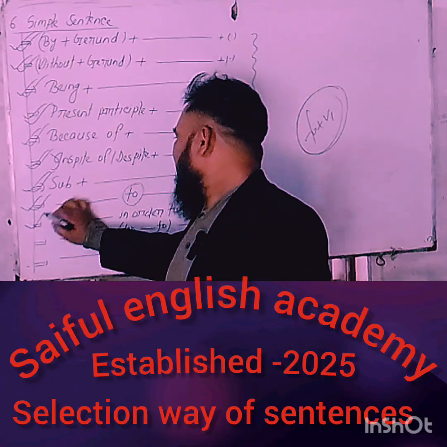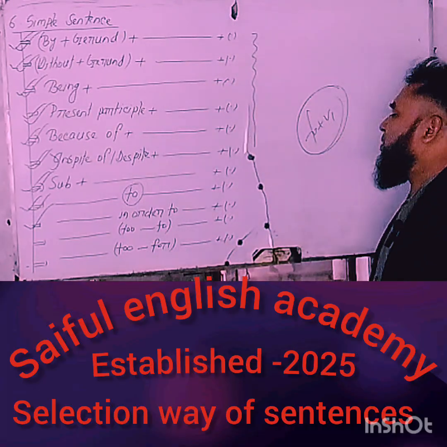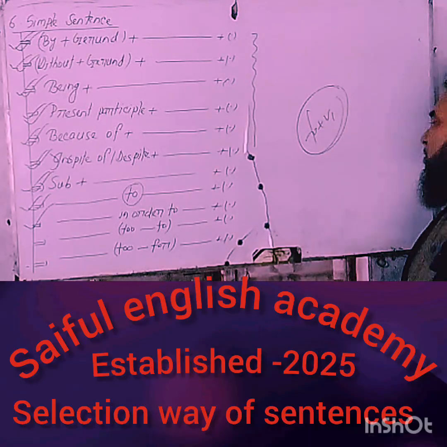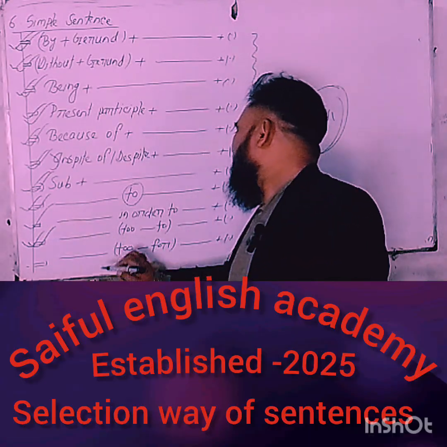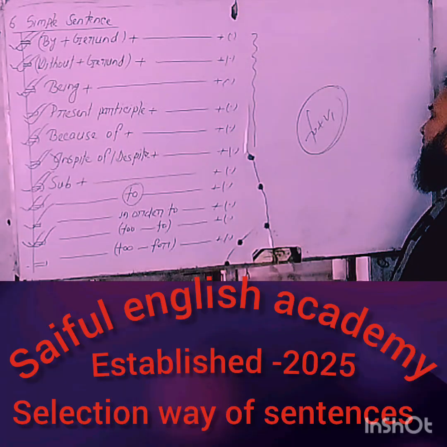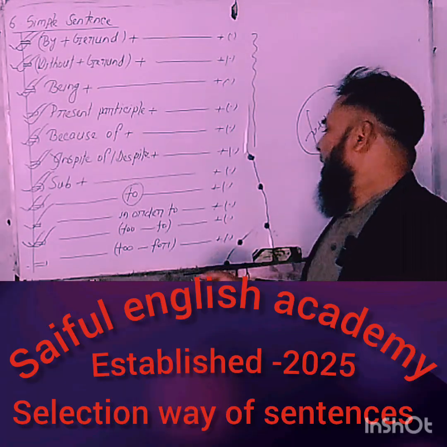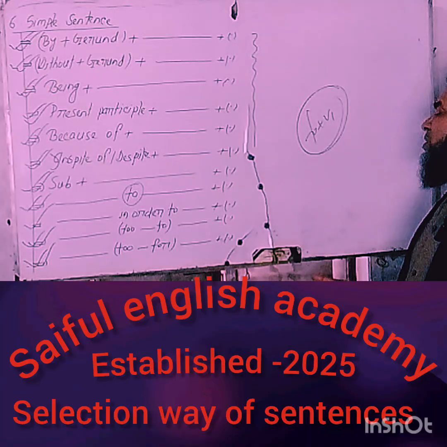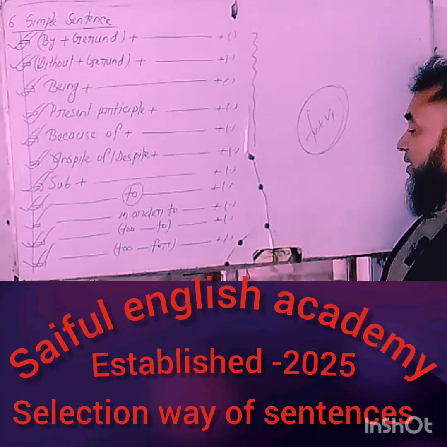Next, mixed with 'in order to', and finally ended with a full stop. Next, mixed with 'too...to', and finally ended with a full stop. And so, mixed with 'too...for', and finally ended with a full stop. You have understood that clearly.